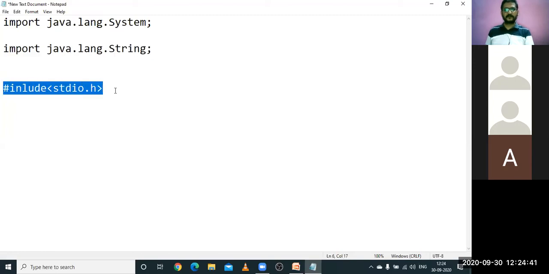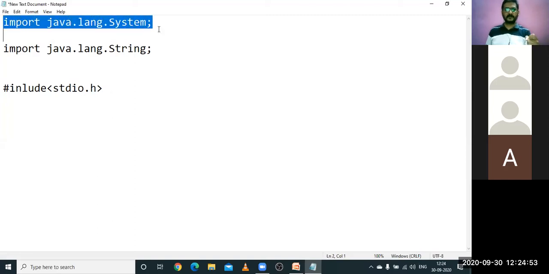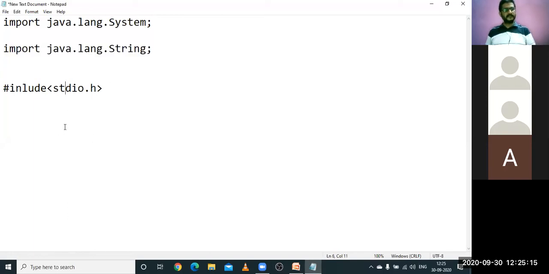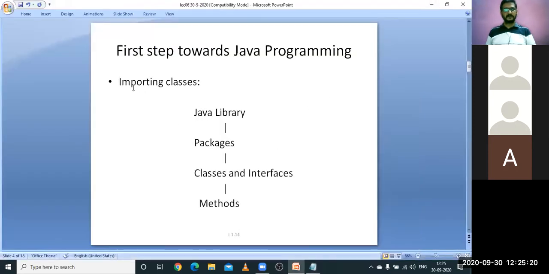As we write #include in C language, whenever you are writing a program, the first statement should be something like import java.lang.System if you are going to use System related things, or if you are going to use String related aspects or features, then you include this one as the first statement of the program. So this is about the import.